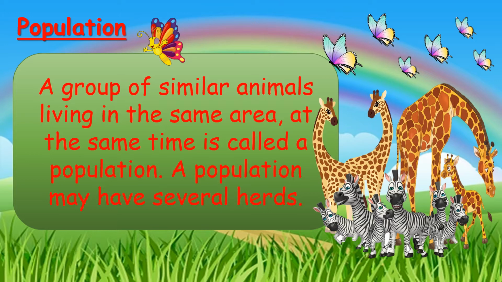And obviously, in a population there are several herds. Zebras have their own herds, giraffes have their own herds, elephants have their own herds, cows have their own herds. This is the simple definition of population.